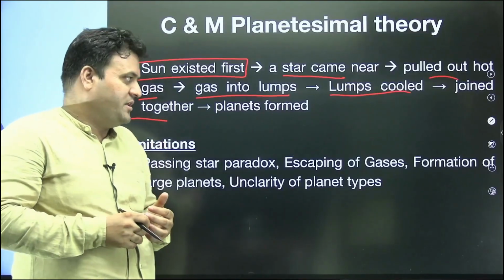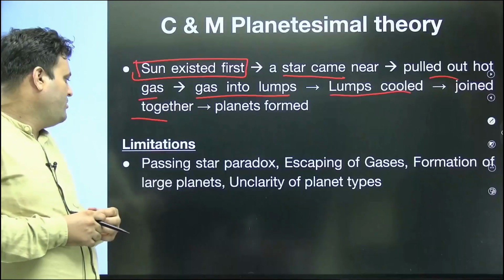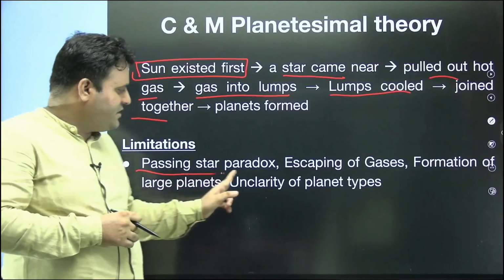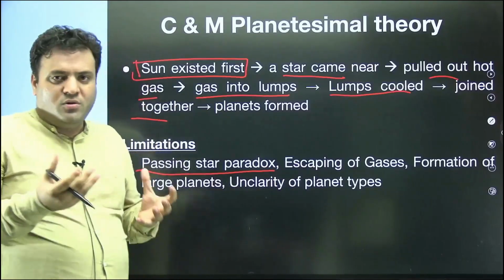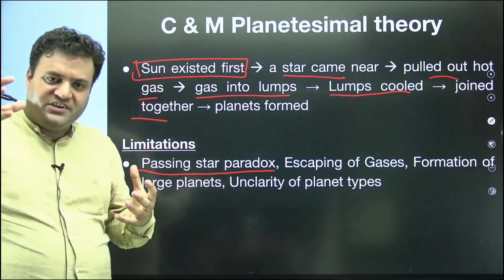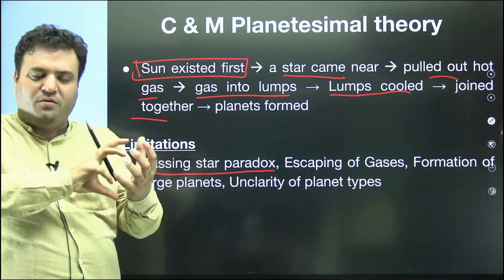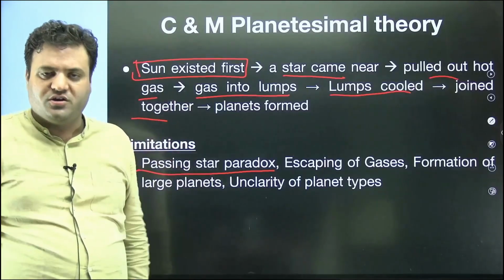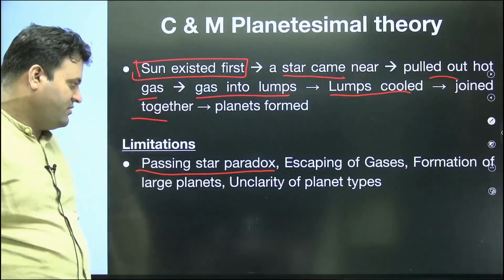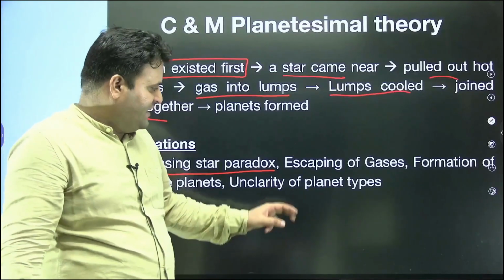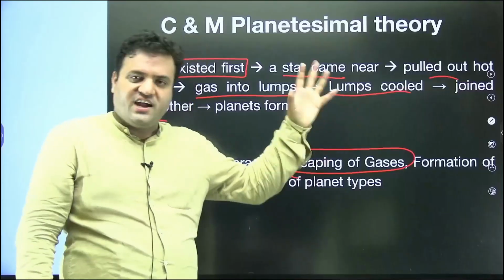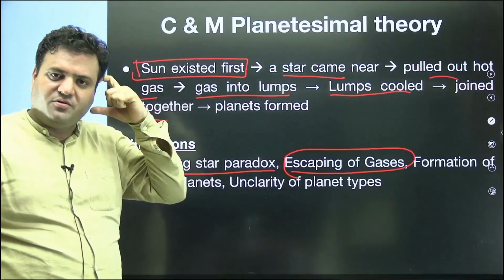Now this theory also has some limitations. The passing star paradox: how can you justify that the wandering star was moving near the normal star and that this much diffusion of gaseous material would have happened? It is not justified logically. Shaping of gases into filaments or cigar shapes, which we have discussed in this theory.